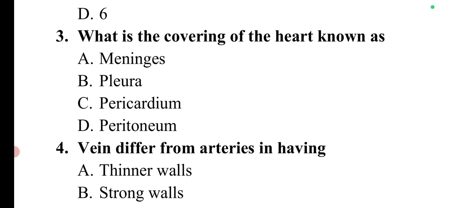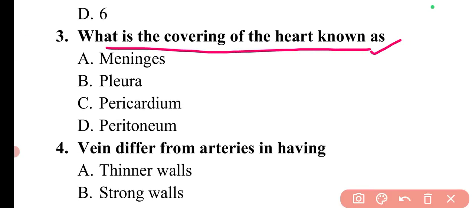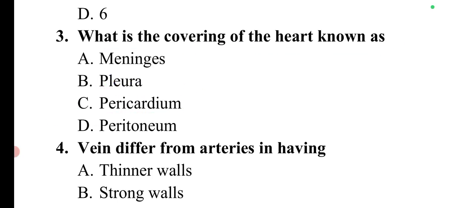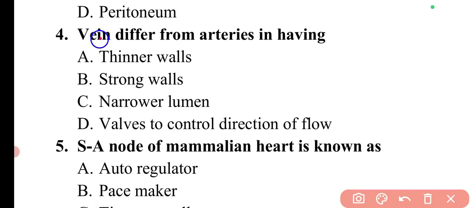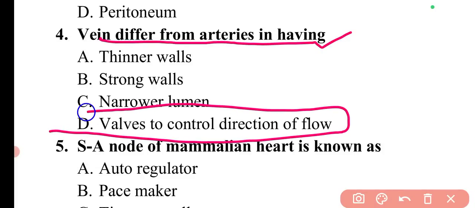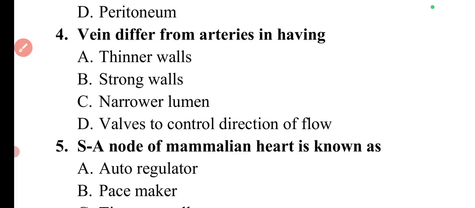Then the next question is, what is the covering of the heart known as? The covering layer of the heart is known as the pericardium. So here option C is correct. Next question is, a vein differs from an artery in having. What is the difference between veins and arteries? Basically there are valves to control the direction of blood flow, and that is the main difference between veins and arteries. So option D is correct.